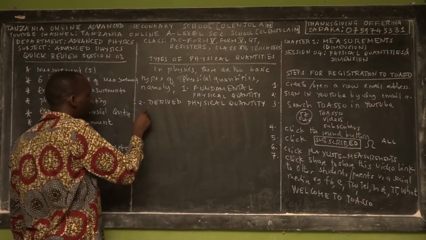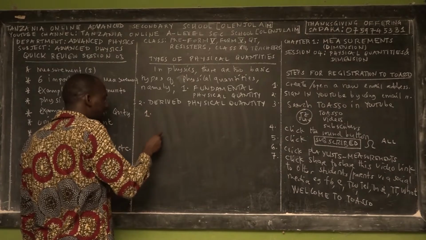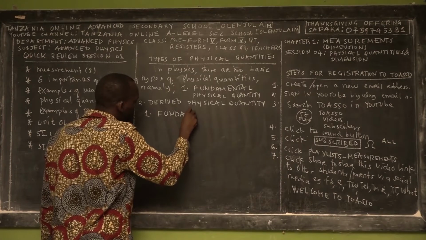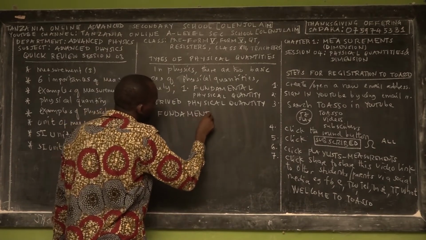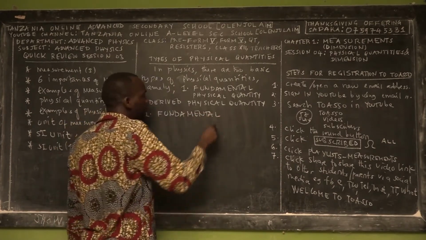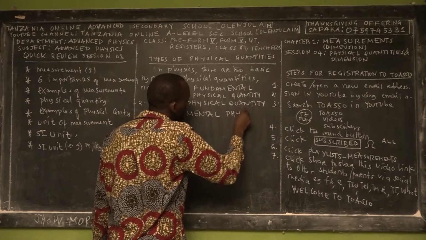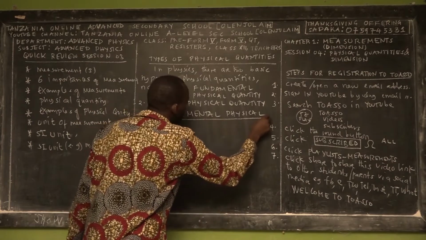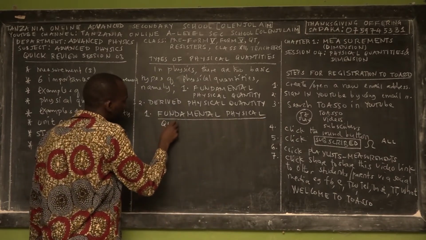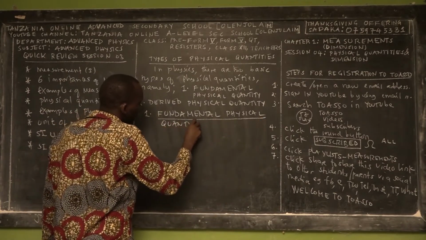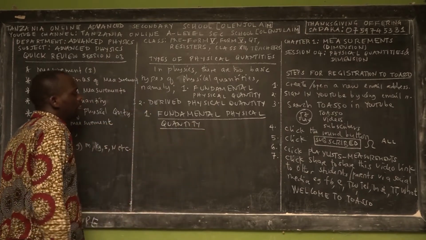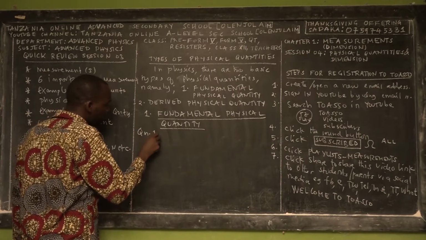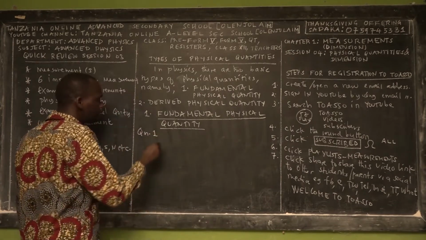The first one, so let us study the first type of physical quantity: the fundamental physical quantity. And we have this interesting question. So it is question 1 for session 4.